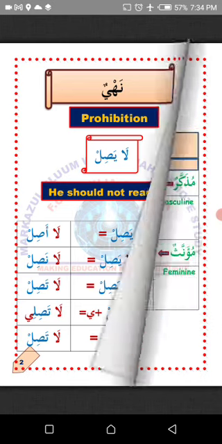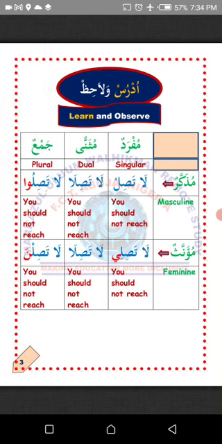Masha Allah. Udurus, learn. Walahis, and observe at the same time. Udurus, study. Walahis, and observe at the same time. Mufradun, singular. Muthanna, dual. Jamu, plural. Mufrad, singular. This is a word in Arabic that means only one. Muthanna, dual. This is a word in Arabic that means only two. Jamu, plural. This is a word in Arabic that means more than two, from three upward. Plurality in Arabic starts from three upward, unlike English, where it starts from two upward.